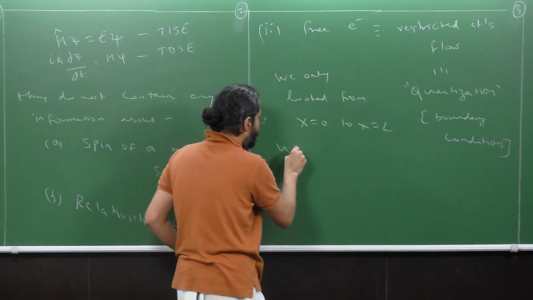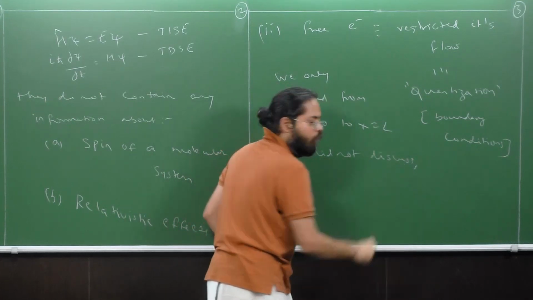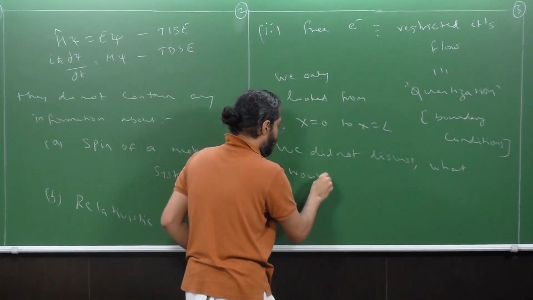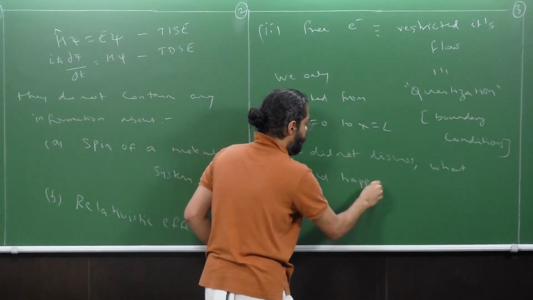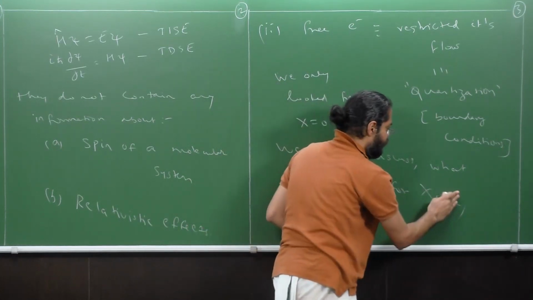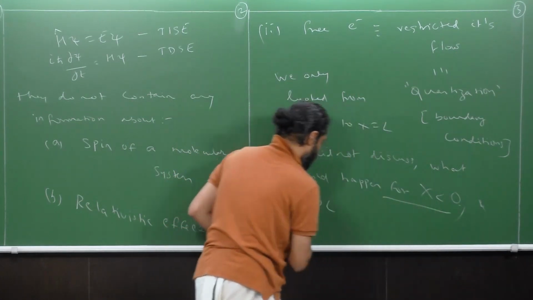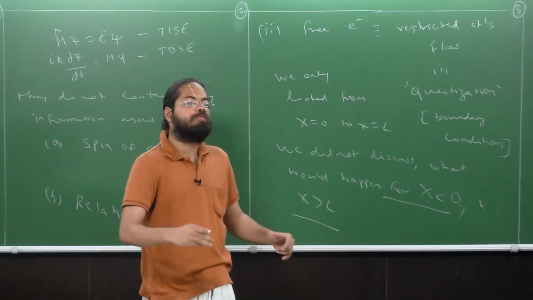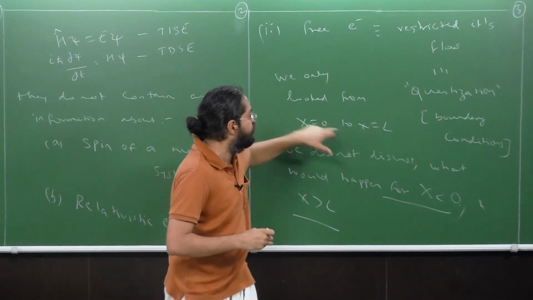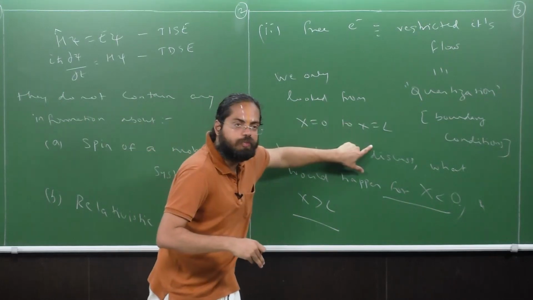We did not even discuss what would happen for x less than 0 and x greater than L. Please note this. It is not that once we restrict the motion of the electron, we only get insight from this region only. For the purpose of this class, we restricted our discussion from x equal to 0 to x equal to L.